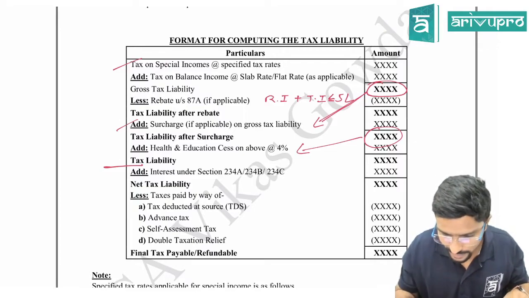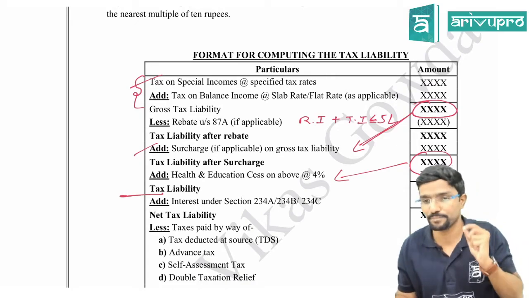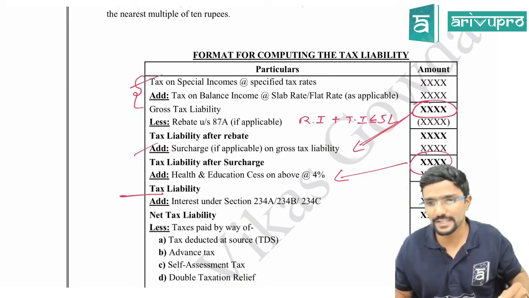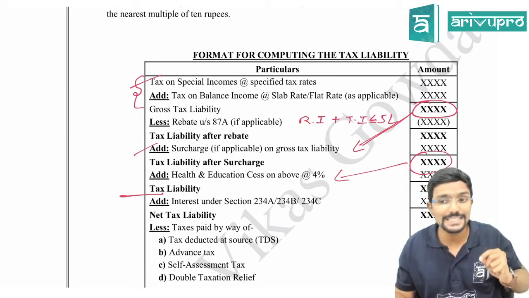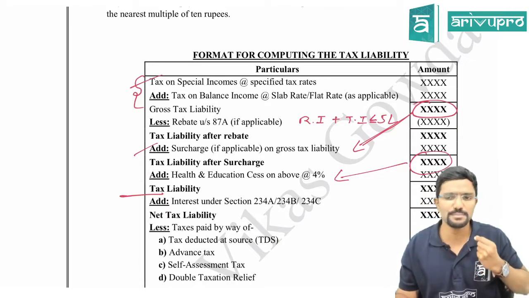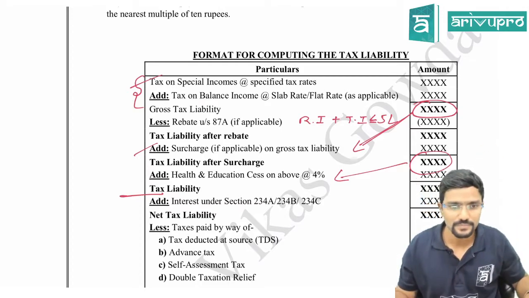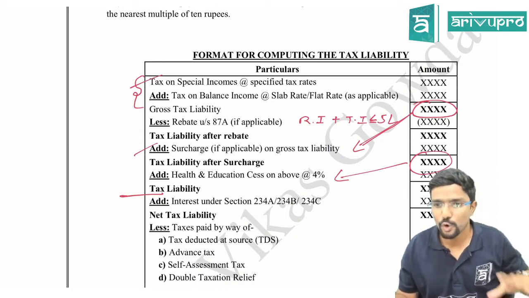Guys, you can observe one thing. Sir, these two figures, on what did I calculate? On income. On my income, I calculated the first two figures. Whereas surcharge is not on your income, it is on your tax liability, guys. Please be very careful with that, because many students will go wrong with that. They will apply surcharge also on income figure only. Clear? Hope you guys are clear.